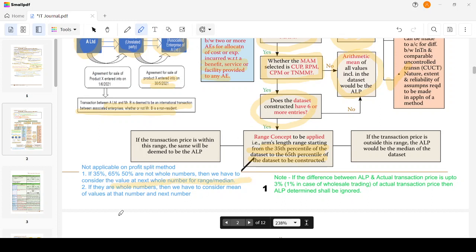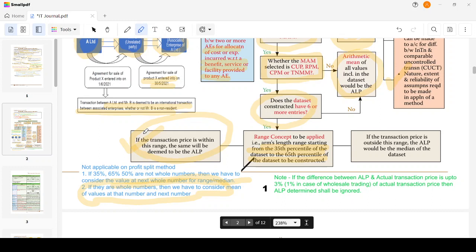If it is a whole number, then you have to consider the mean of that number and the next number. Then if the transaction price is within the range, the same will be determined as the ALP. So you have a range between 100 to 150. Now the transaction price which you have entered is 120. Then such a transaction price will be deemed to be the ALP.